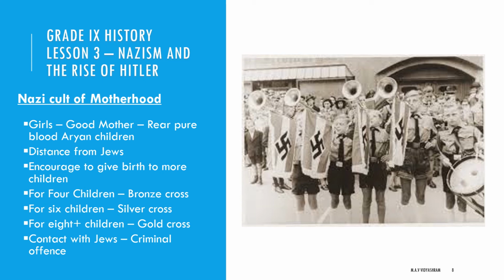For that, mothers having four children were given a bronze cross. For six children, they were given a silver cross. For mothers having eight or more children, they were given a gold cross. Why? In order to increase the population. So honor crosses were awarded, and he also favored them with treatment in hospitals, concessions in shops, and discounts on theater tickets and railway fares.